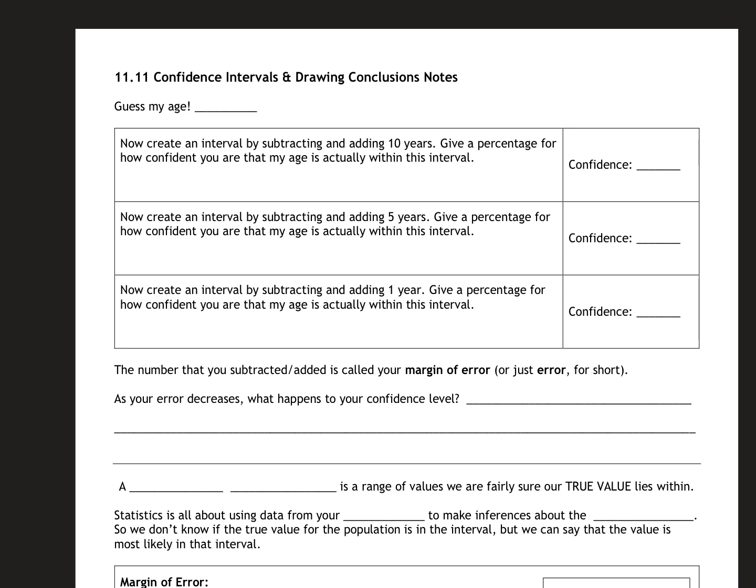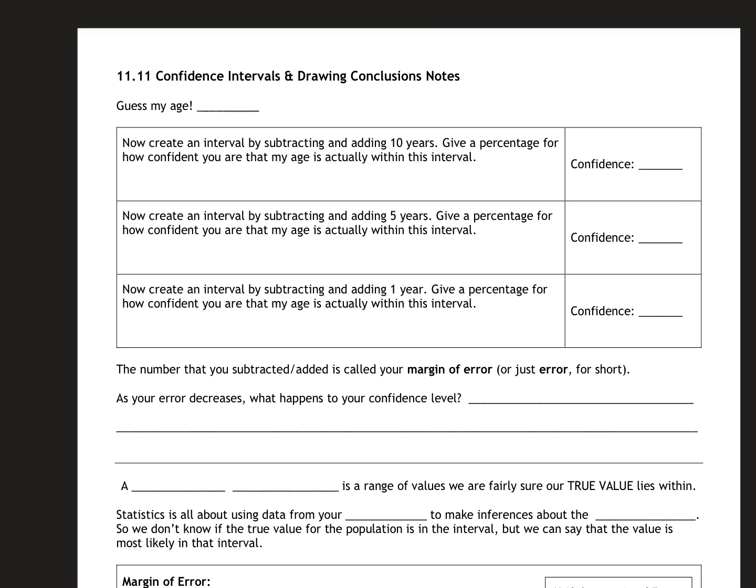So I always start with this example of trying to guess my age. Pause the video, take a second. I want you to try and guess my age. Take a second, write it down. It's gonna help you understand it. So now that you've done it, guess my age. My age is actually,